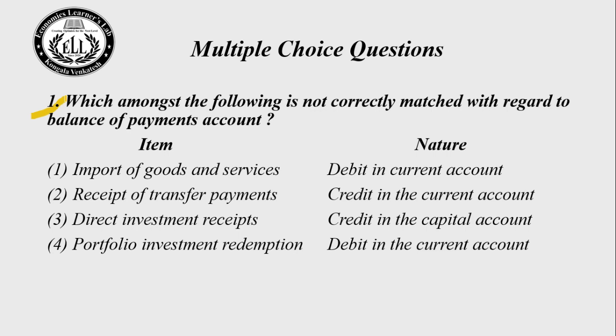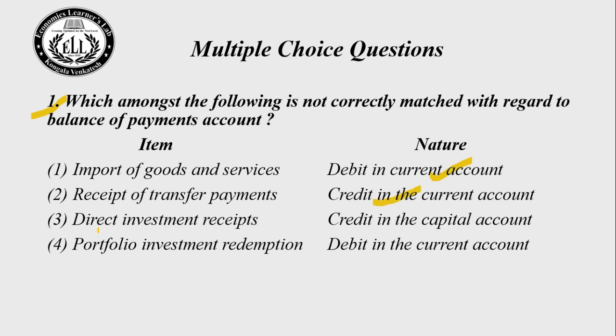Time up, stop doing it. Let us see. Which among the following is not correctly matched with regard to the balance of payments account? Item, nature. 1. Import of goods and services, debit in current account. Yes, this is right. Choice number 2. Receipt of transfer payments, credit in current account. Yes, this is also right.